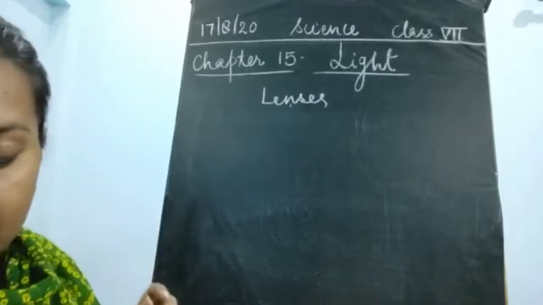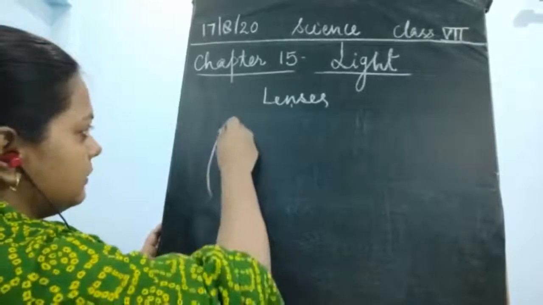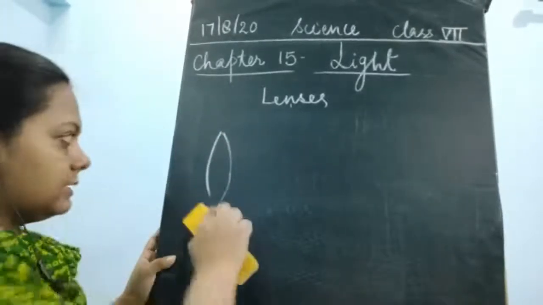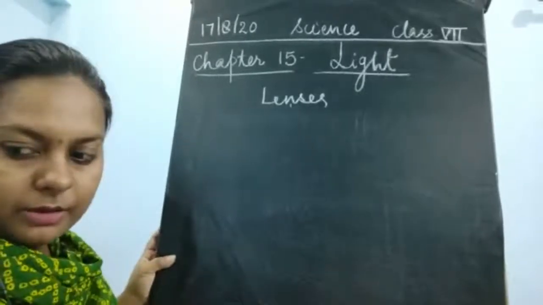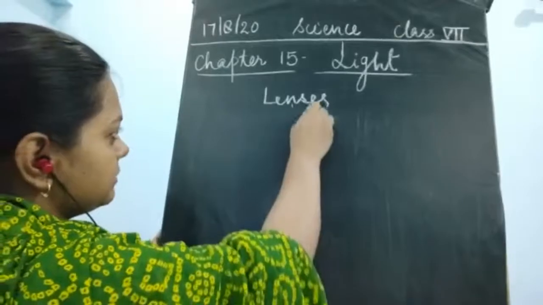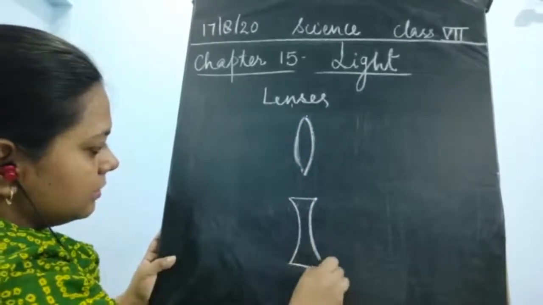Fine. Next thing is that there are two types of lenses we have discussed. First is the convex lens, and the next is the concave lens. I'll draw both of them. So one is this convex lens, and the next is this concave lens.